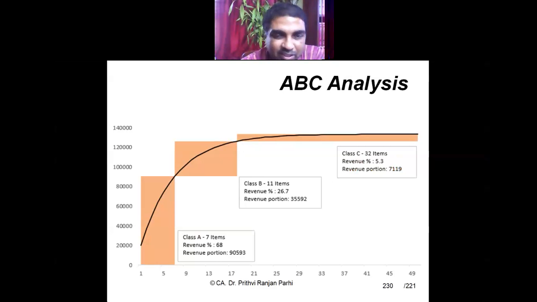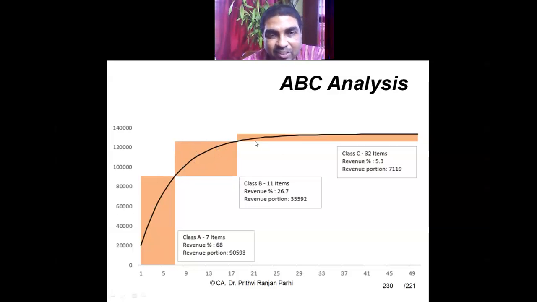Are you able to see this chart now? Yes, sir. Now you see, various kinds of inventories are there. Let us say there are only 7 items. This is the number of items, up to 5, the 7 items are there. But if I see the value, the value of these 7 items is around 90,000. Only 7 items, so value is 90,000. Then I'm finding some other items. After 7, these are 11 items, but the value taken together is around 35,000.